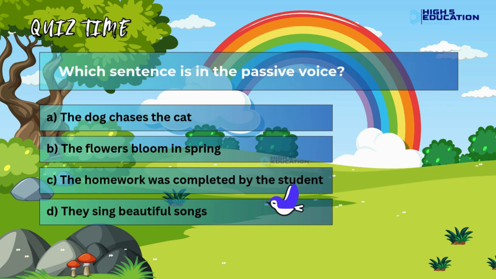The correct answer is C. The homework was completed by the student.